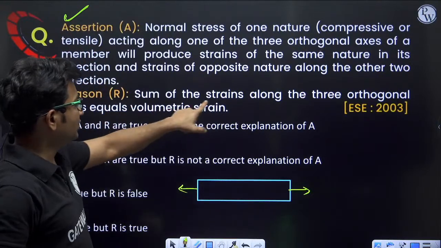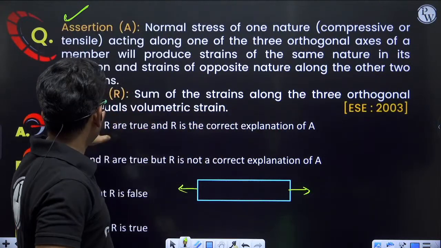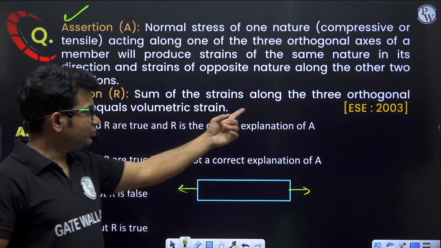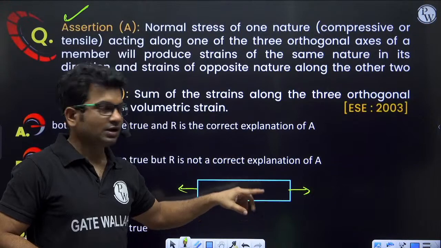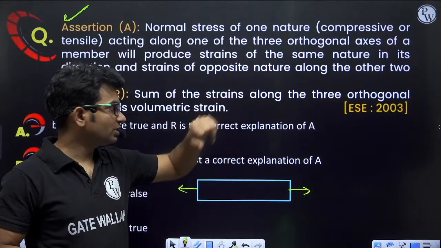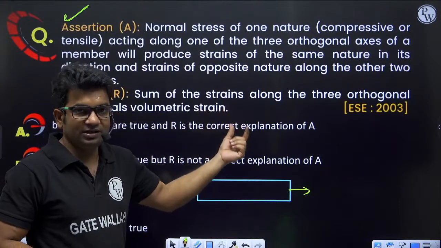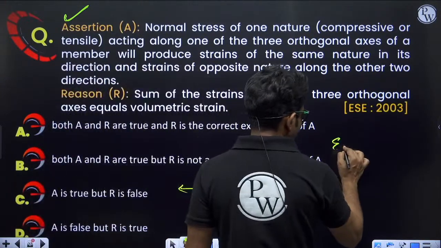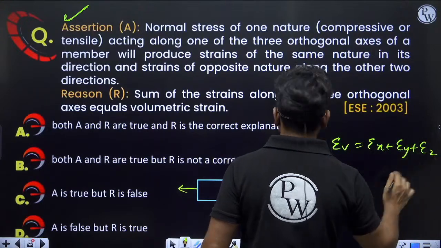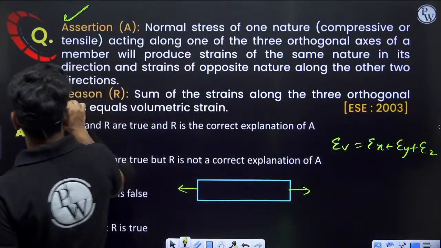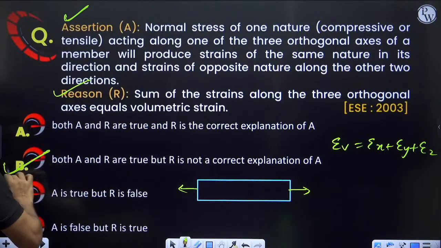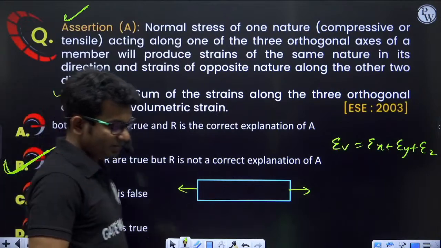Reason: sum of the strains along the 3 orthogonal axes equals volumetric strain. This is individually true, but it is not explaining the assertion. The correct explanation would be Poisson's ratio, right? But this is explaining that volumetric strain will be equal to epsilon x plus epsilon y plus epsilon z. So individually this is correct, but it is not explaining this. So the correct answer will be option B. Option B will be the correct answer.